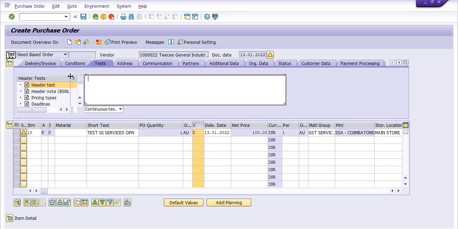Okay, here you can mention your own details, like PO is issued for test and training purpose.